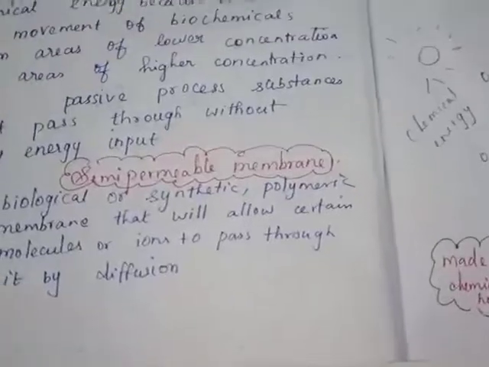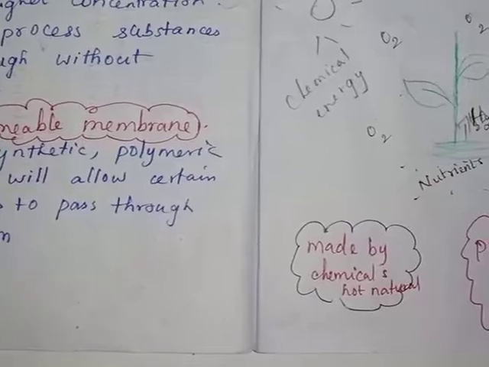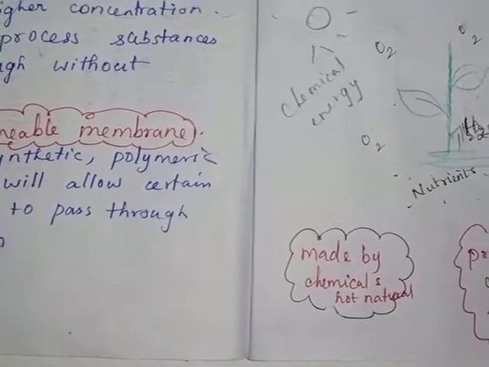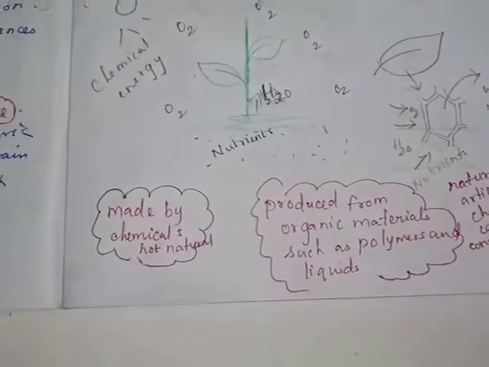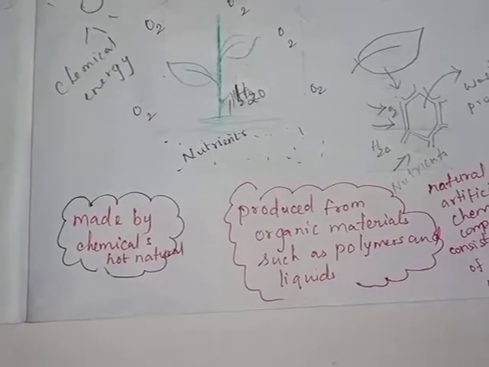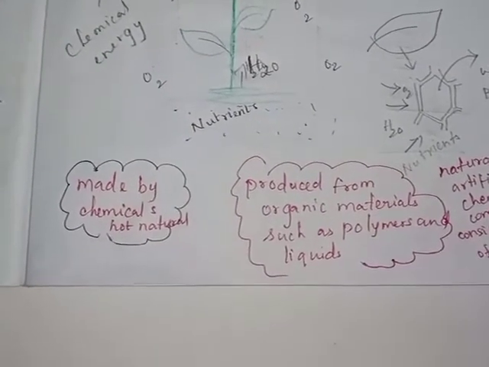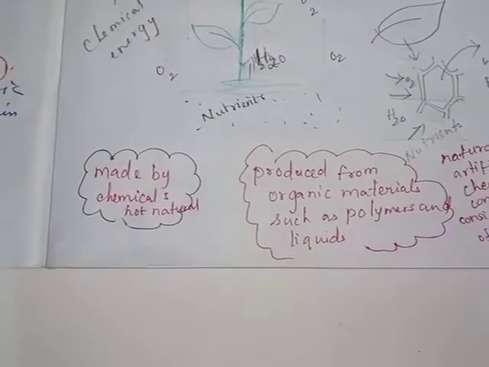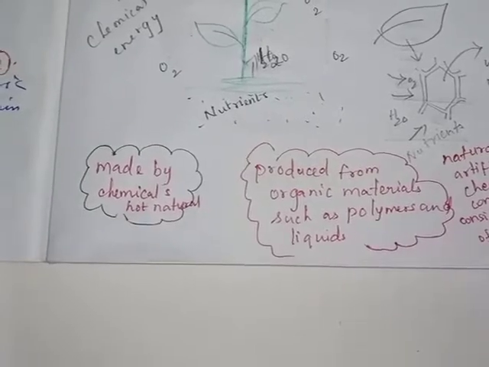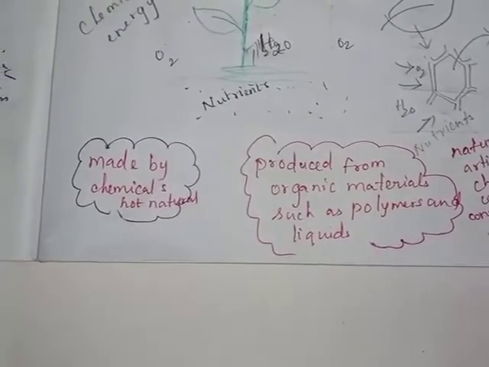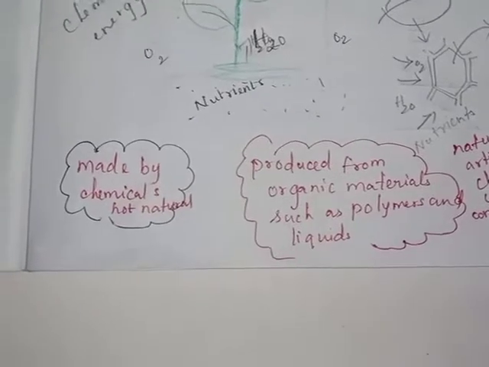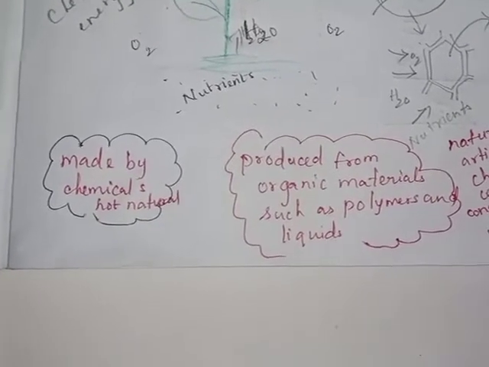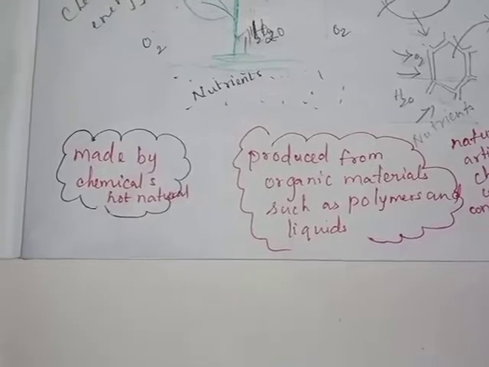We can see biological, as you know, biological organisms. Then synthetic. What is meant by synthetic? It's made by chemicals, not natural. Next one is polymeric membrane, made from organic material such as polymers and liquid. What is organic material? Food material, apple, orange are called organic material. Leaves, stem, root, these are all called organic material.